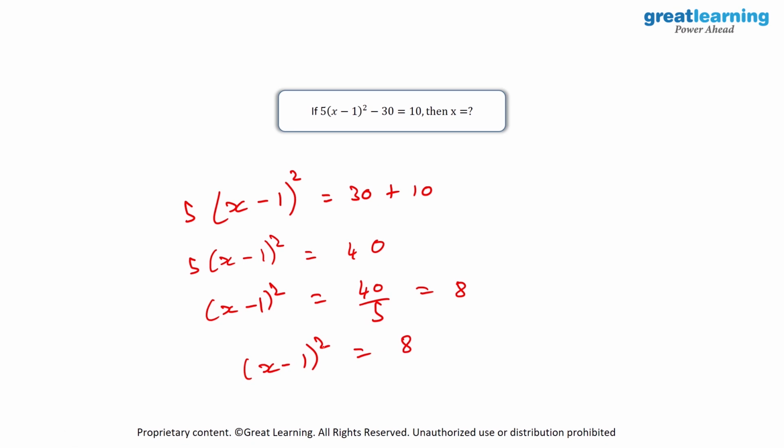And over here, as you see, we have whole square on the left hand side, which would mean we would have a square root on the right hand side as well. So it will become x - 1 = root 8. And the final answer of x will be equal to root 8 + 1.